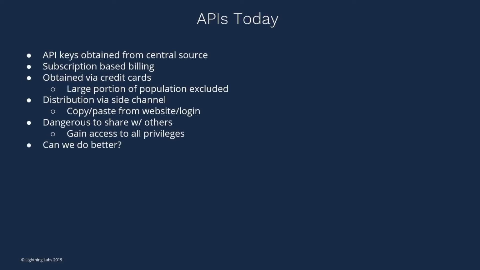So the question I had is basically, can we do better? I came up with this idea maybe a year or so ago, working on some new services at Lightning Labs, soon to be deployed. I came up with the idea that if the internet has new money, why can't we redesign the way we do API keys and make them a lot cooler? So now here's the new vision.